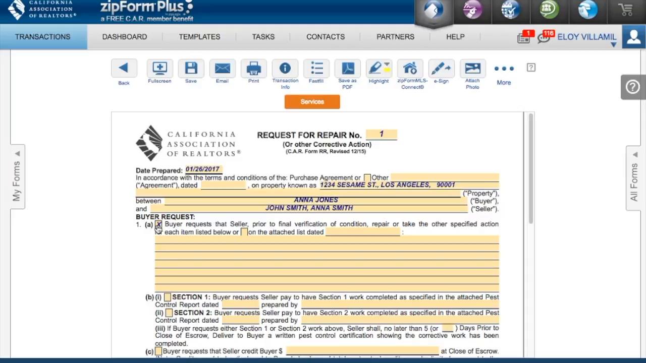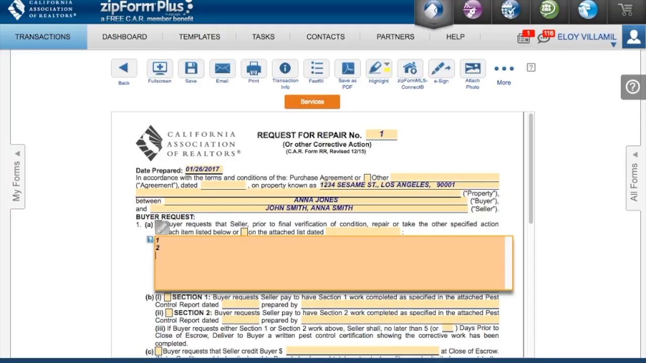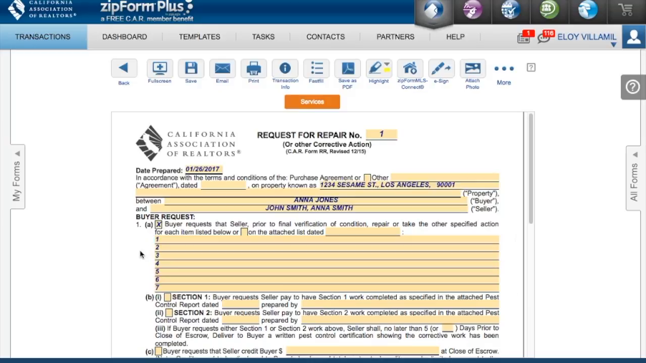Under item number 1, select the letter option that applies to the property. Let's go over the options and steps to filling out the option that fits your buyer. Option A, check the box next to the letter A. If you're attaching a separate list, be sure to check the box and insert the date. Enter the list of repairs needed for the property, and if you need more space, add an addendum number 1 as part of the request for repairs number 1.